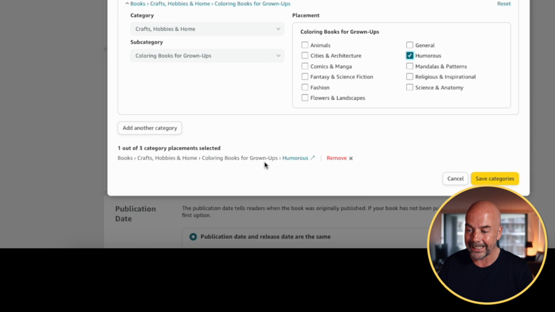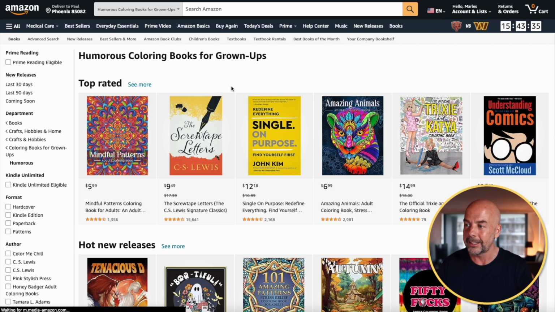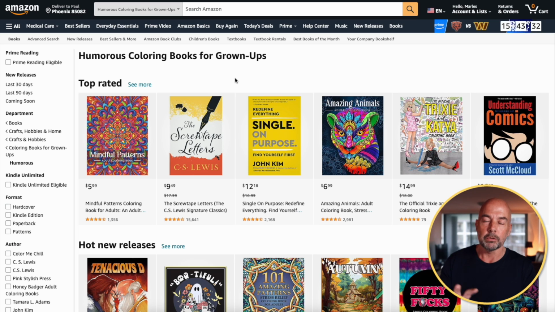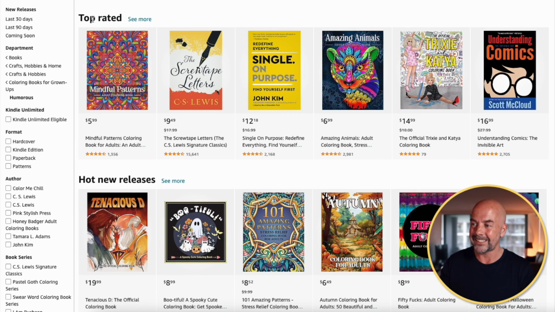Now we get a link here, and if we click on that link, it doesn't actually take us to a category page. It takes us again to a page called a browser node, where it contains just a lot of different types of category lists here: top rated, hot new releases, bestsellers. And this isn't specific to that particular category. It's like a general sort of page that Amazon I think has made up on the fly.